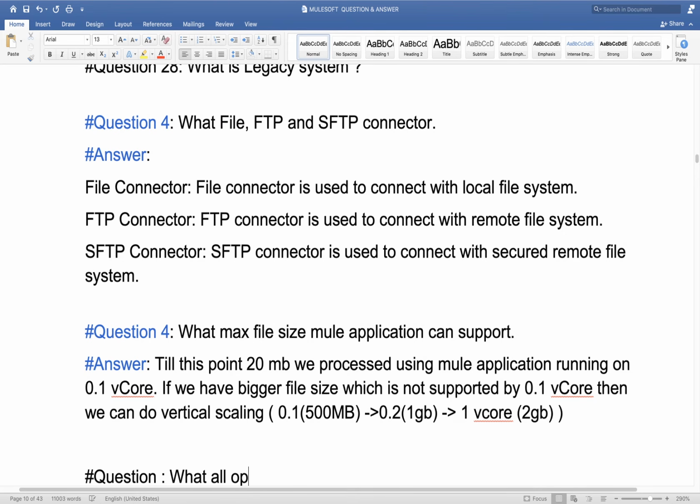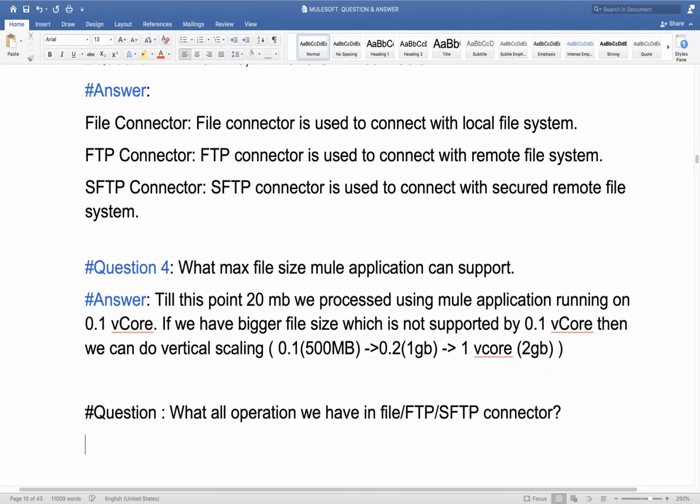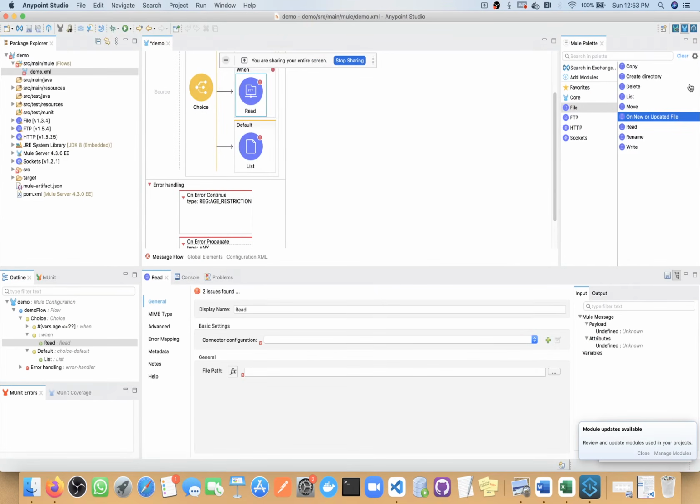What all operations we have in the File, FTP, SFTP connector. Here you need to explain at least 3-4 operations, and you must know about them.